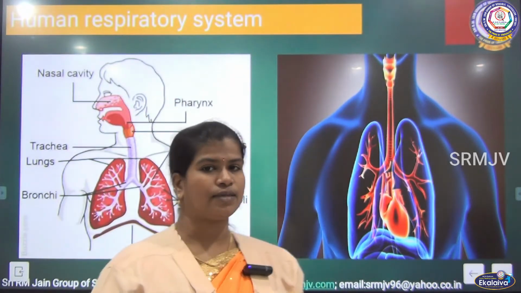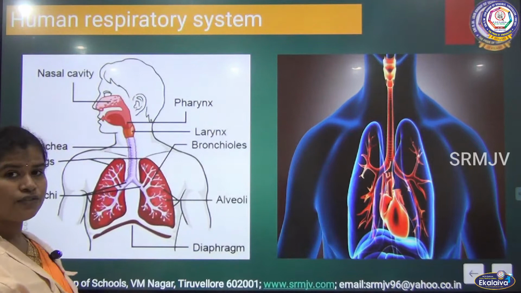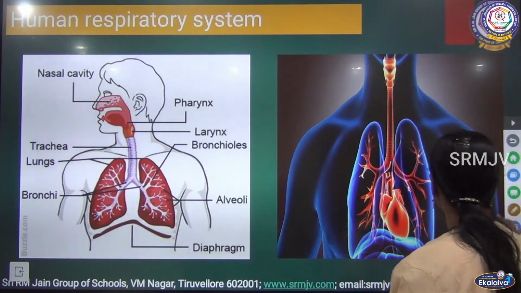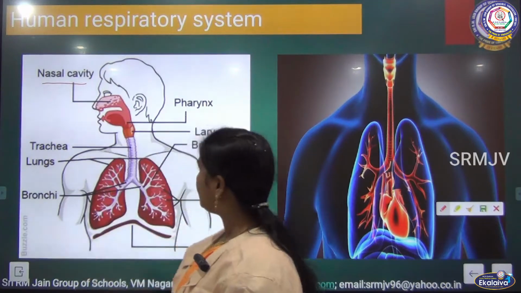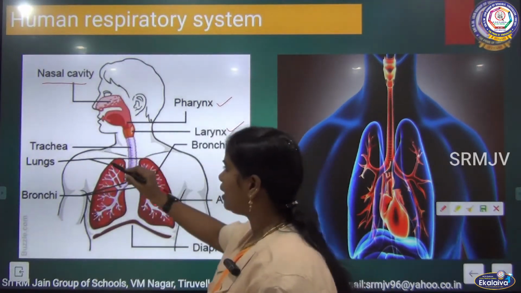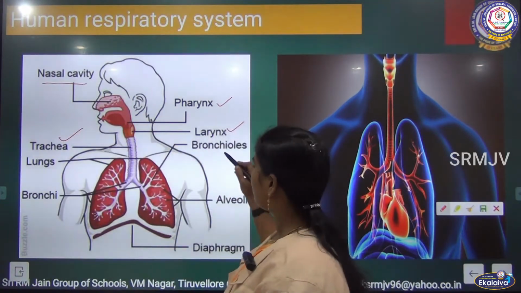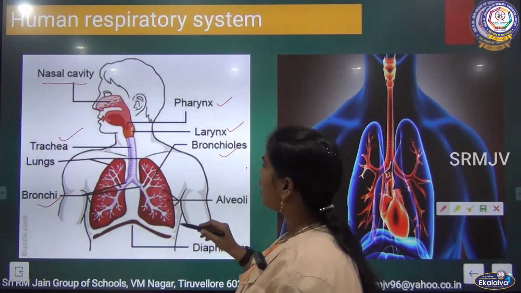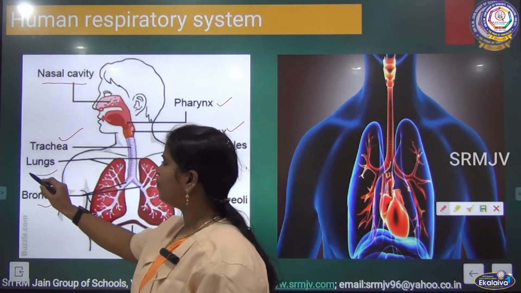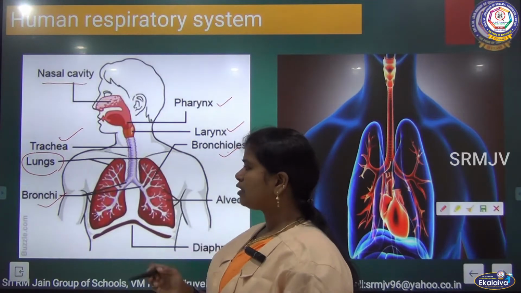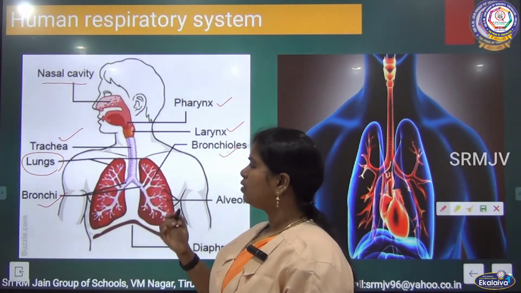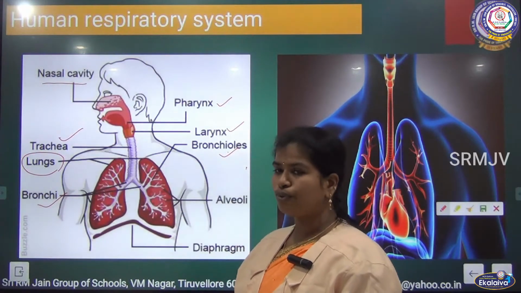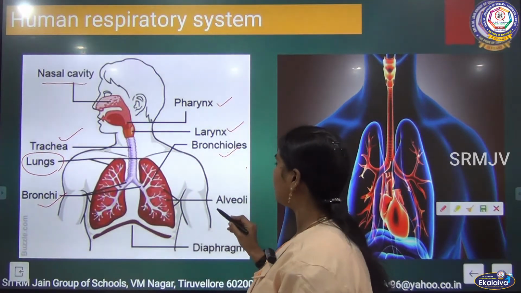The human respiratory system starts from the nose or nasal cavity, then we have the pharynx, then the larynx, then the trachea. The trachea is divided into two bronchi, and each bronchus goes into each lung. Inside the lungs the bronchi subdivide into bronchioles, and the bronchioles end in the alveoli.